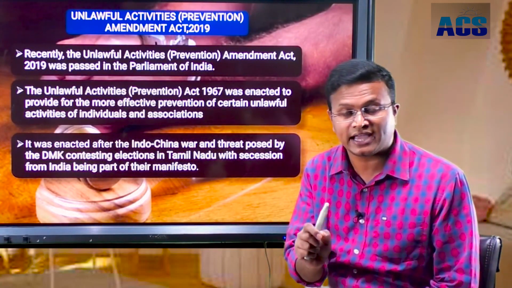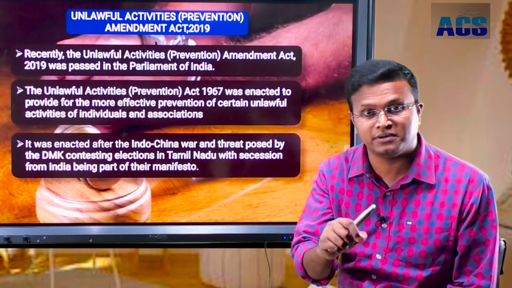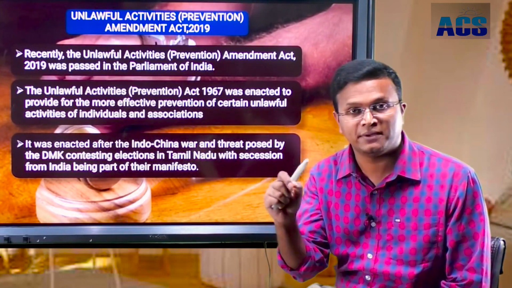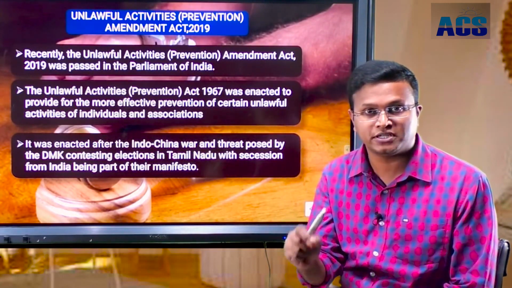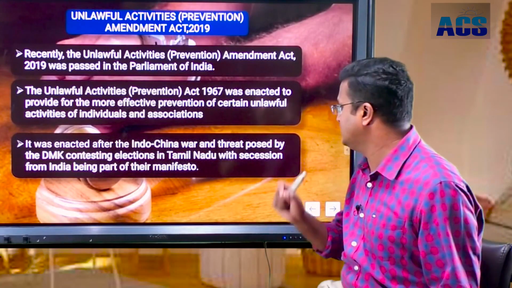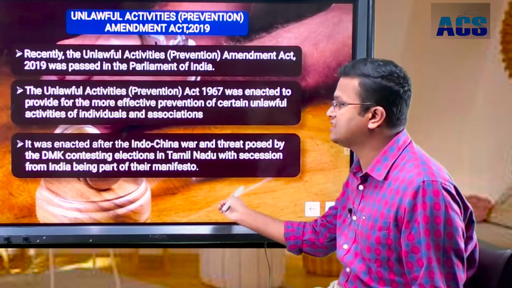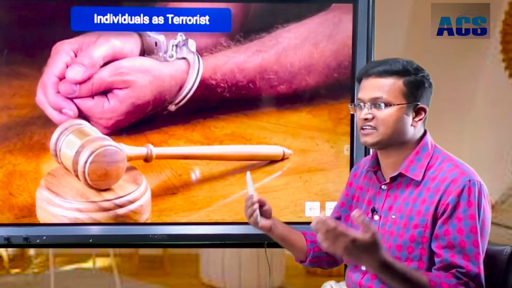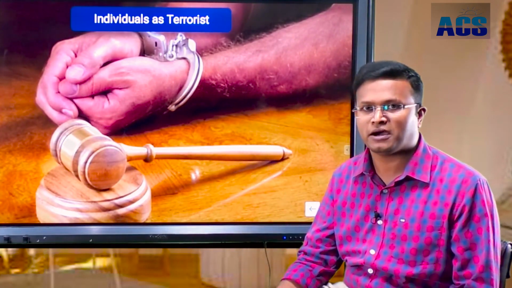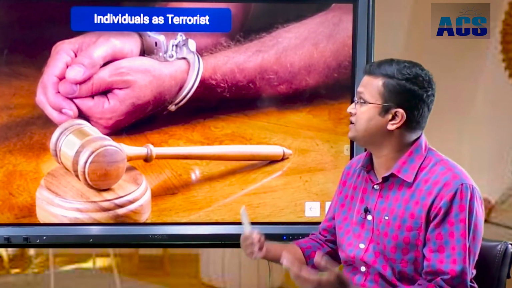In the original act, when it was brought, the situation was completely different from when we are making an amendment to that particular act in 2019. Now we can see what are the amendments passed in 2019 by Parliament of India into the UAPA Act.